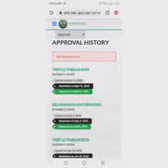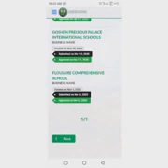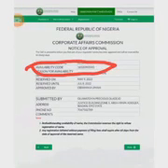So when it has been approved, you can come and check it under the approval history. You can see these are approved business names I've ever done. You can see everything here. So if you click on any of these ones, it should bring up details of what you have registered for. Here is the availability code. This is what you will need to proceed to the business name registration.